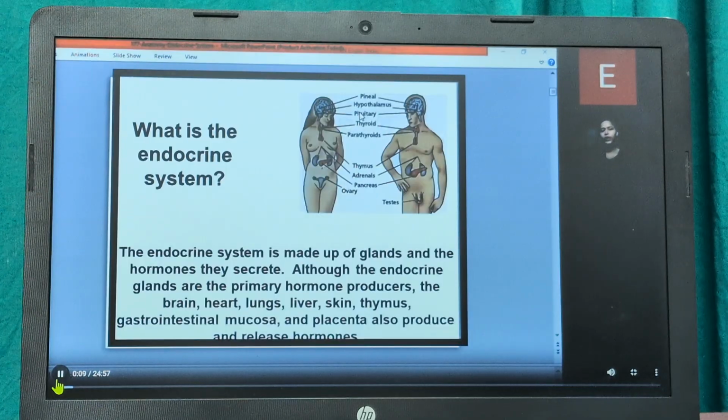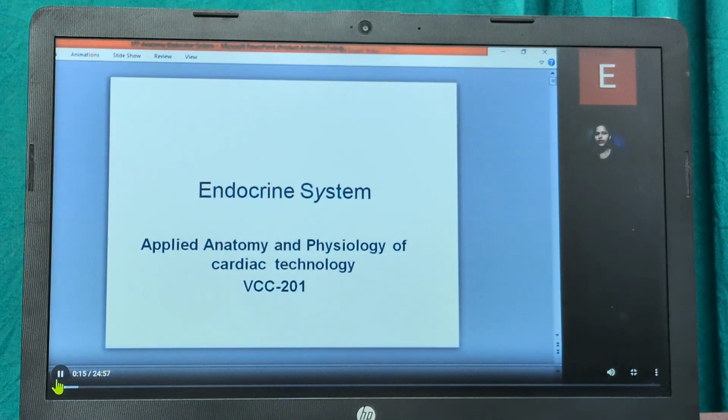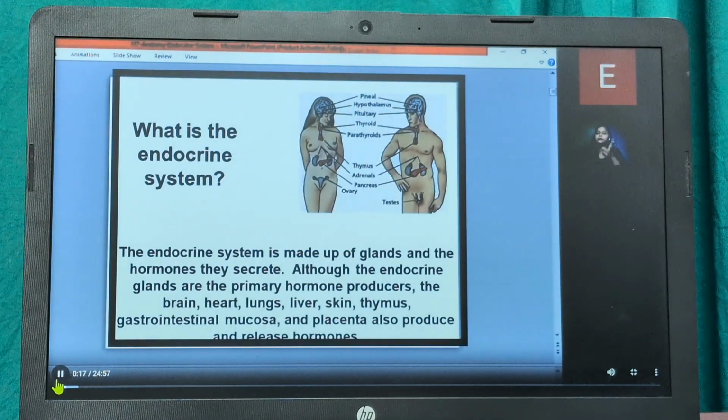Hello everyone. Today we are going to see what the endocrine system is all about. In this endocrine system, we are going to study what the glands are, what the system is, and what the hormones are that are included in the endocrine glands. Basically, the endocrine system is made up of the glands and the hormones they secrete, that is, glands that make hormones.